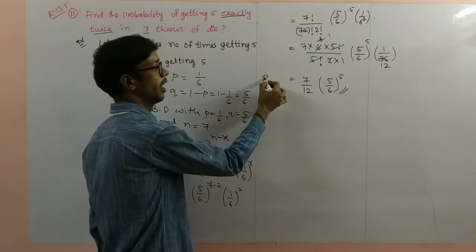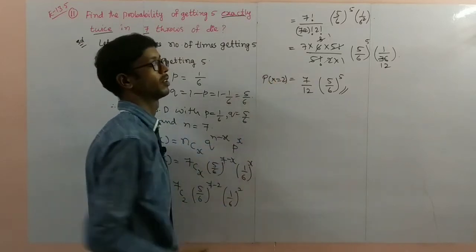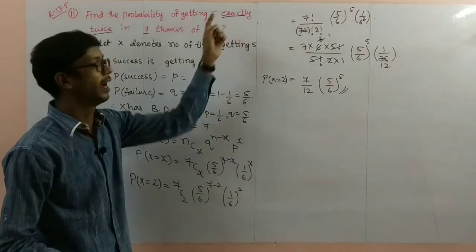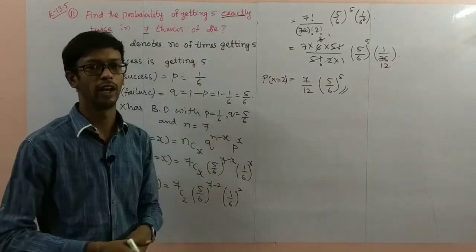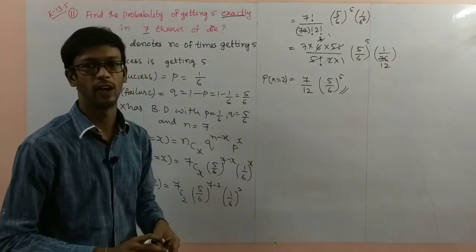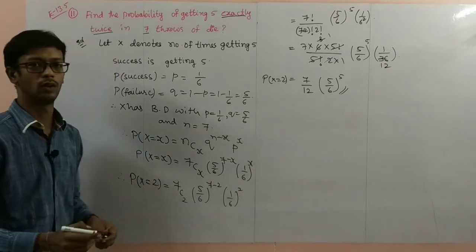So this is the probability of getting 5 exactly 2 times when throwing a die 7 times. This is the way of solving such problems. So pause the video to note it down.